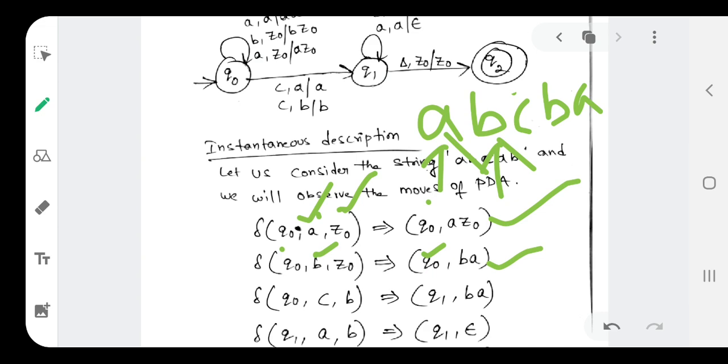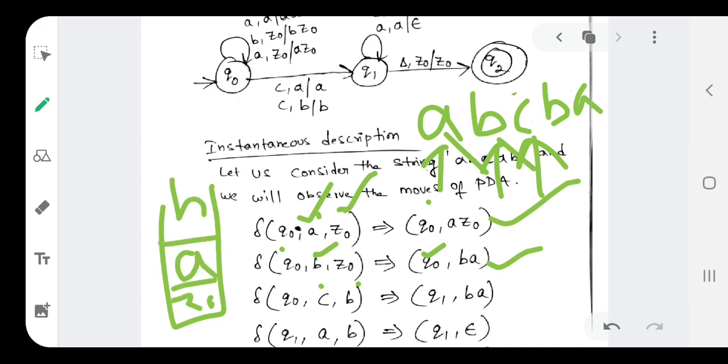And in Q0, we are reading the C input symbol, and the top of the stack is B. You all know what is on the top of the stack. Z0 is the bottom, A was inserted at the beginning, after that we inserted B. So whenever we read C, we should not perform any operation, as we have shown in the diagram, and whatever the top of the stack we have, the same will be there.